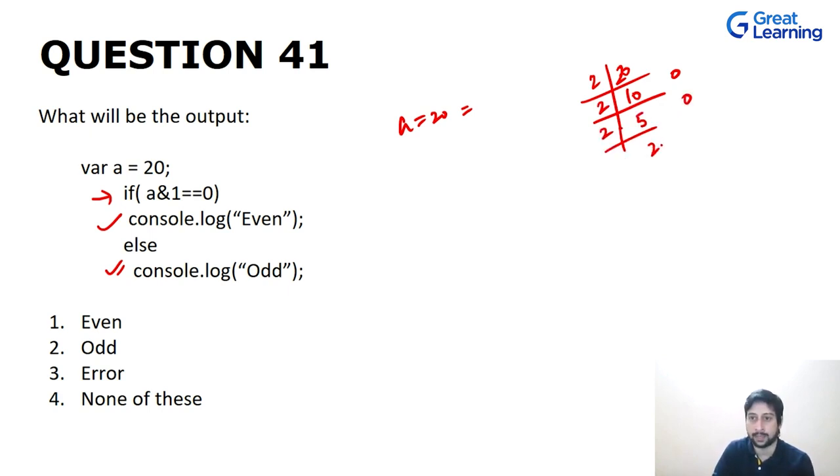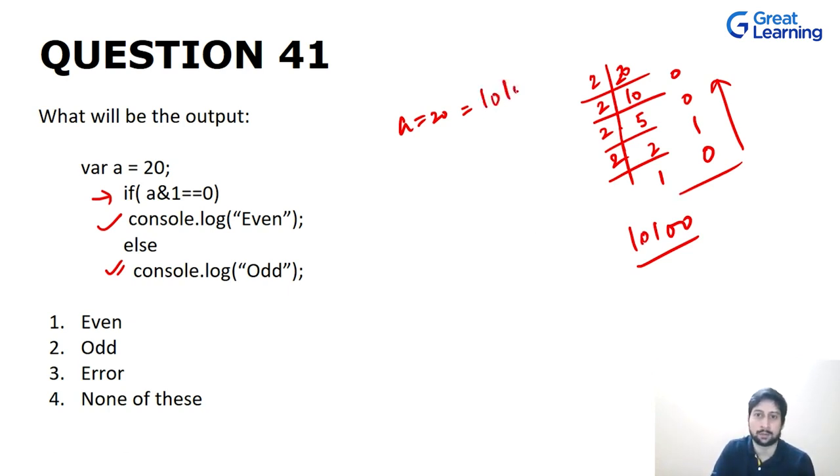Then doing it again, 4 divided by 2 is 2, remainder is 0, then 2 divided by 2 is 1, remainder is 1, and 1 divided by 2 gives remainder 1. Now you go from bottom to top, and the output will be 1 0 1 0 0. This is how you do the binary conversion of this number, which is simple, right? 2 raised to power 0, 2 raised to power 1, 2 raised to power 2, 2 raised to power 3, and 2 raised to power 4. 2 raised to power 4 is 16, and 2 raised to power 2 is 4, which is again equal to 20. You can do it like this as well.